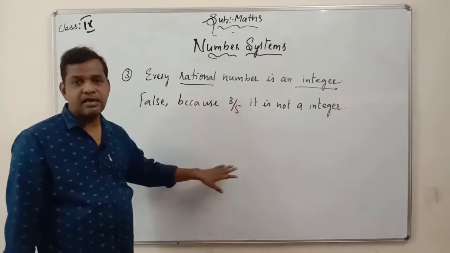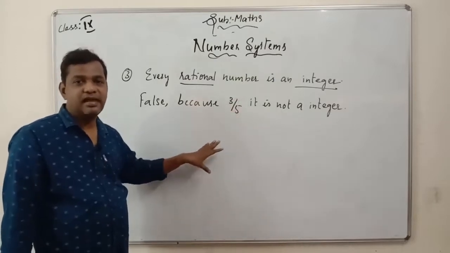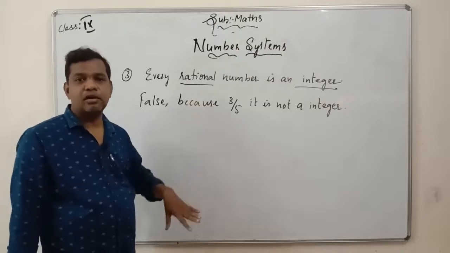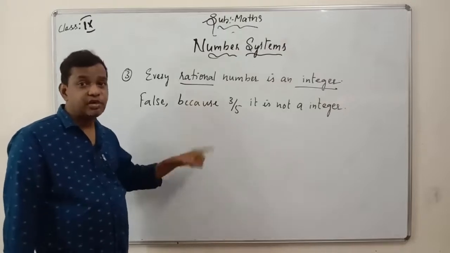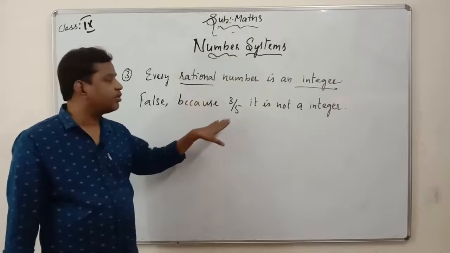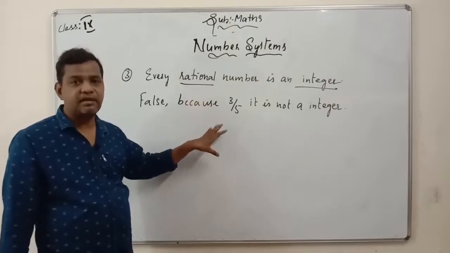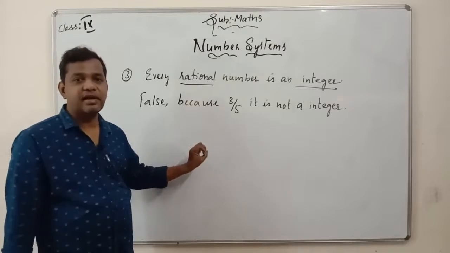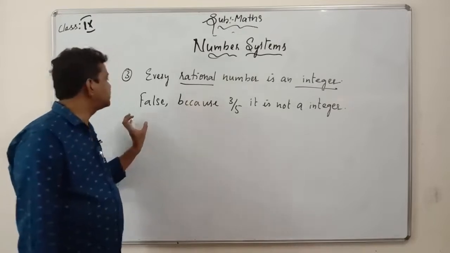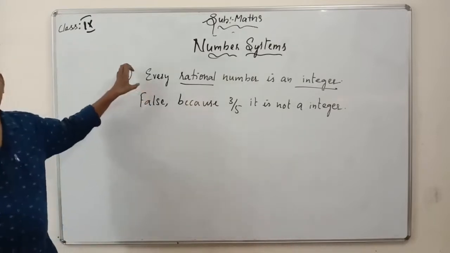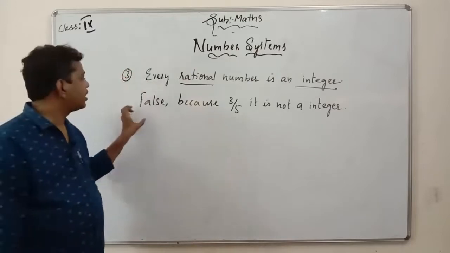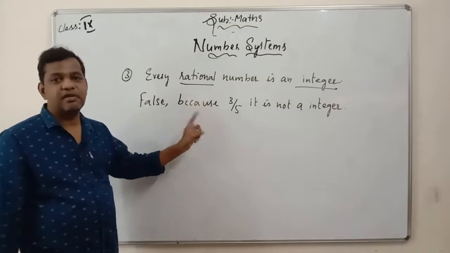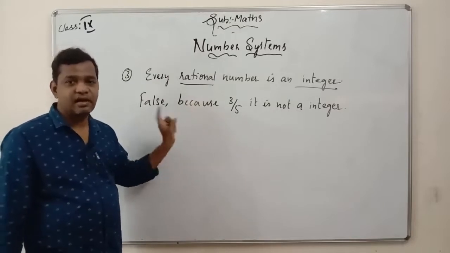Why is it not an integer? What is the definition of integer? Integers are the numbers which contain all the whole numbers as well as negative natural numbers. So here we don't have any negative natural number. 3 by 5 is purely a rational number, but it is not an integer. So what we say is, the statement is totally false. Why? Because 3 by 5 is not an integer, but 3 by 5 is a rational number.